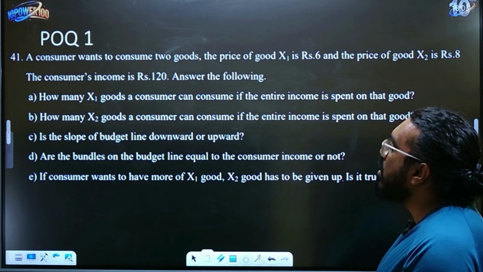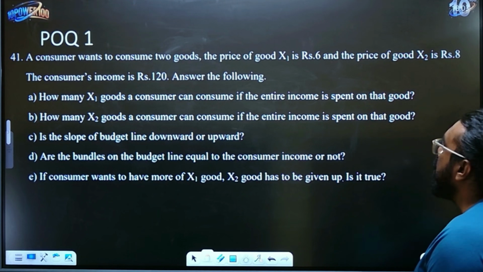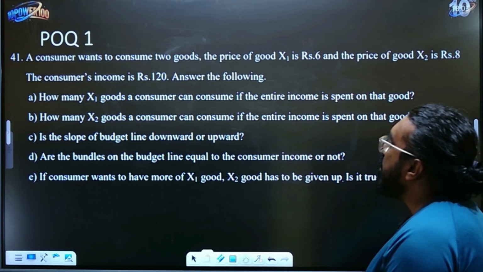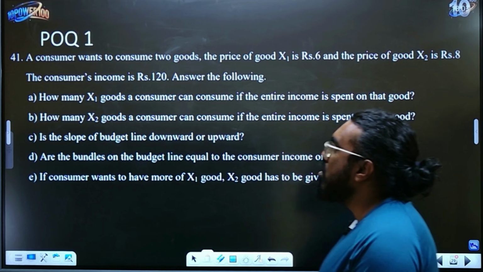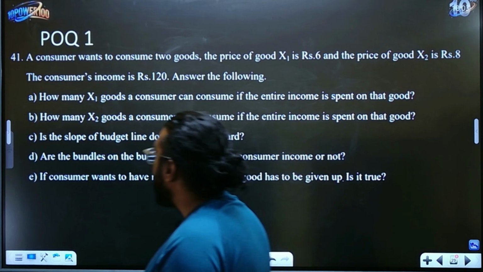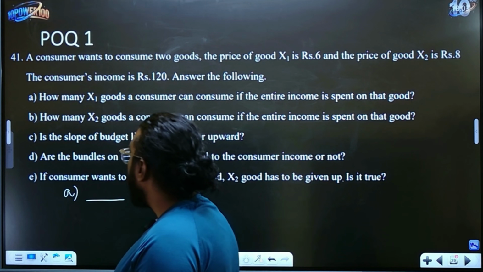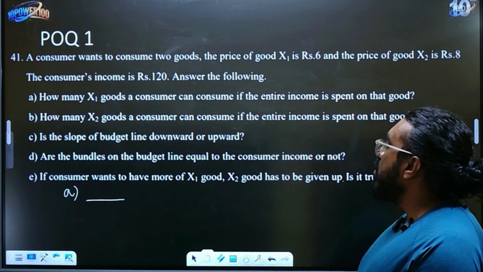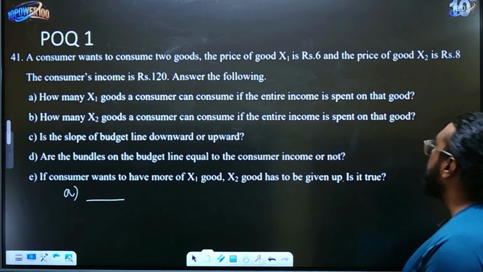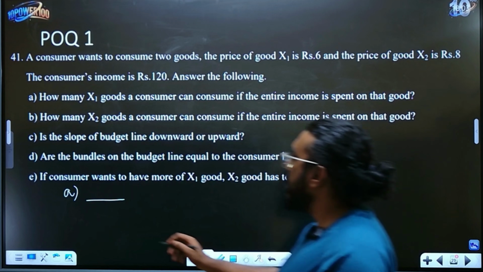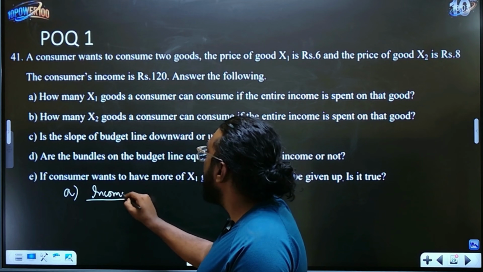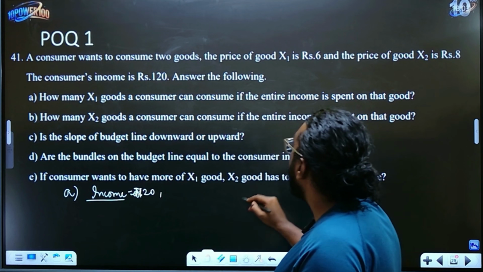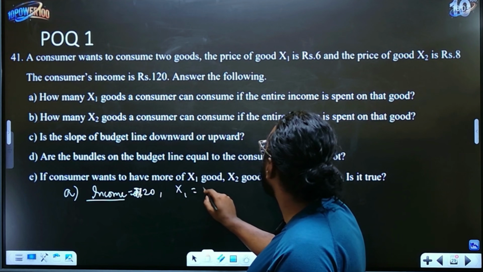Let's read this. A consumer wants to consume 2 goods. The price of good X1 is rupees 6 and the price of good X2 is rupees 8. The consumer's income is 120. Answer the following questions. You will write A and write the answer accordingly, right? The first one: how many X1 goods can a consumer consume if the entire income is spent on that good? What's the income? Income is rupees 120 and the price of X1 good is rupees 6.